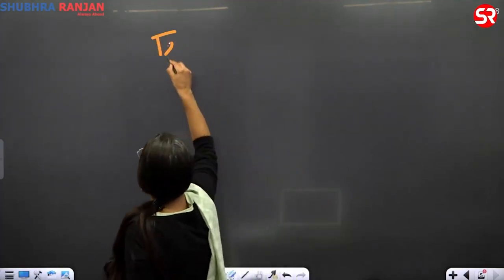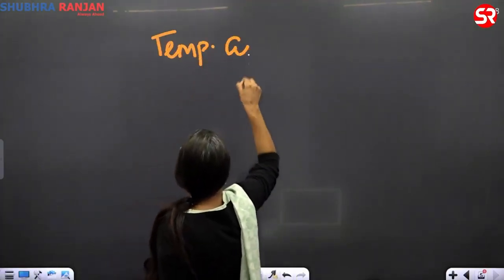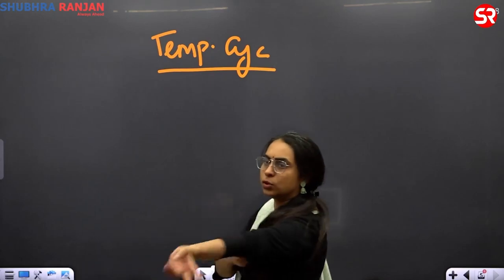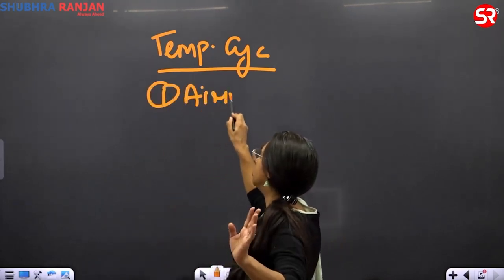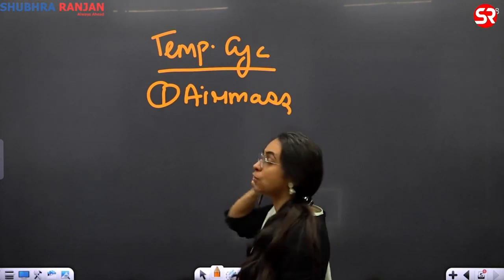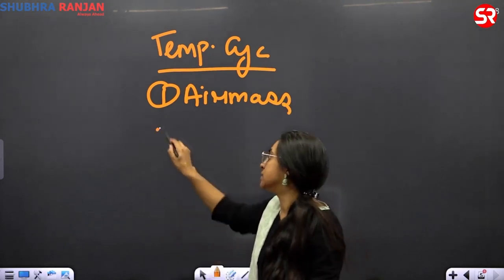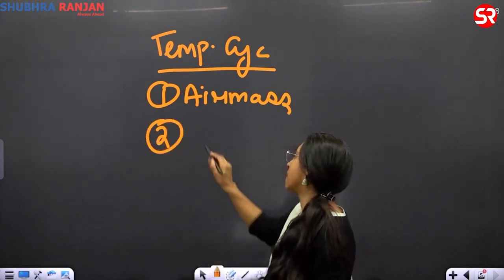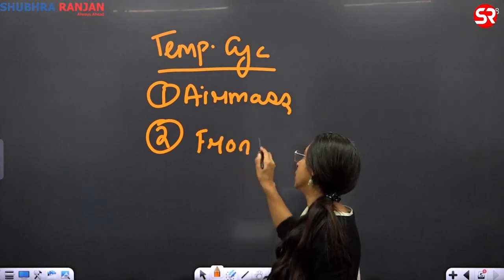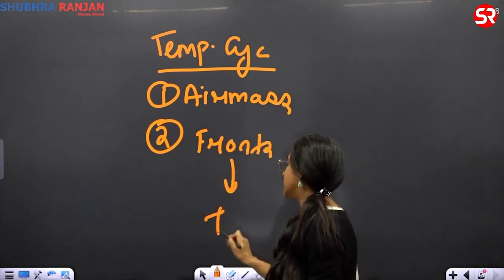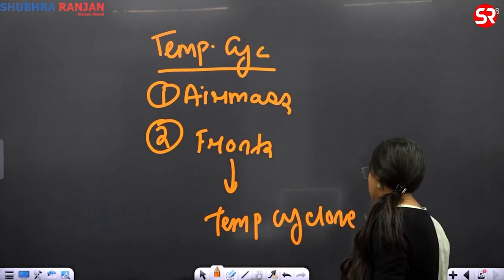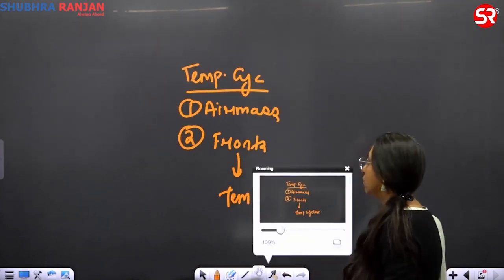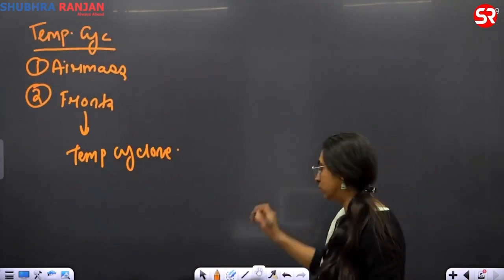For us to understand temperate cyclone, you need to understand two concepts. One concept, all of you pay attention on the board, is the concept of air mass. The other concept is the concept of the fronts. And from the fronts, we will understand temperate cyclone. अब air mass क्या होता है और fronts क्या होते हैं और temperate cyclone क्या होते हैं?